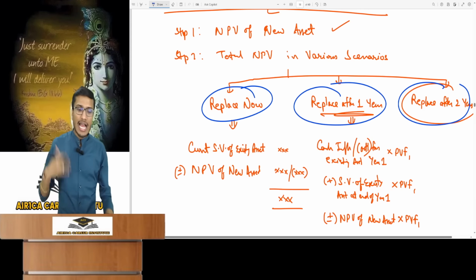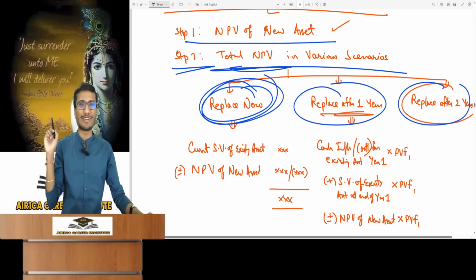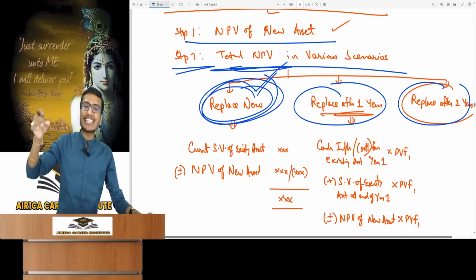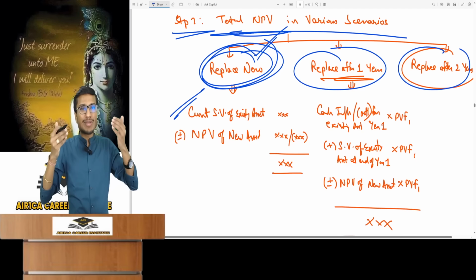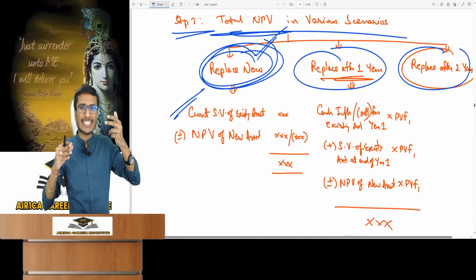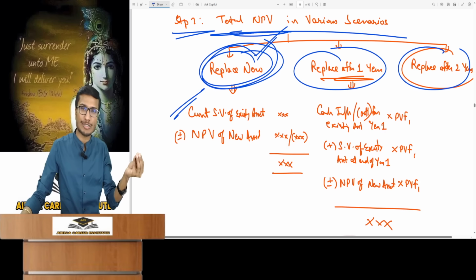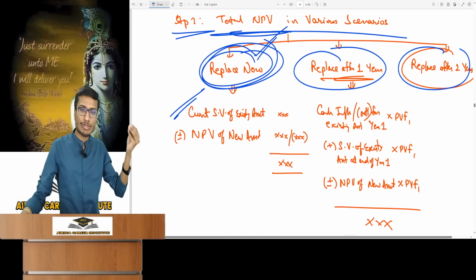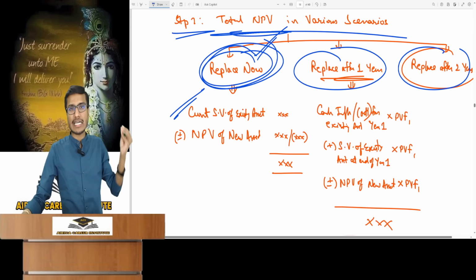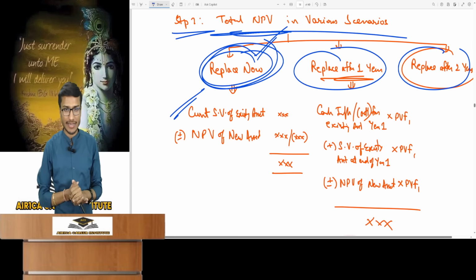So you've calculated this. And if I replace it today, the second step is calculating the total NPV for various scenarios. What is a scenario? First, if I replace my old asset today, scrap it, what will happen? If I scrap it, I'll get the current salvage value of the existing asset today. Salvage value's tax effect? No. The questions lack the tax data and it won't come up. There is no chance it'll come. If this tax aspect comes up, then provide the tax effect. Otherwise, focus on what's given. It's not complicated, hence it's not detailed.